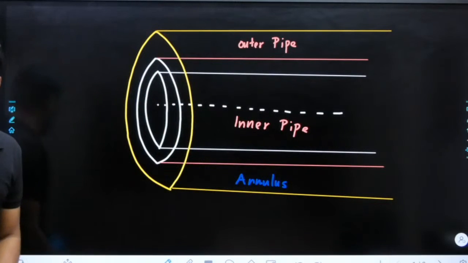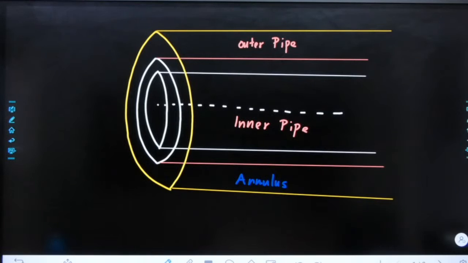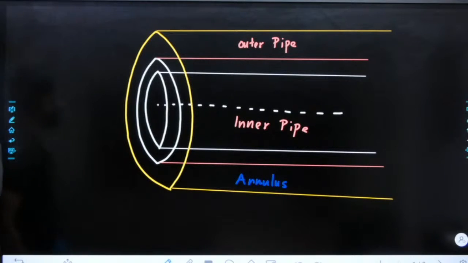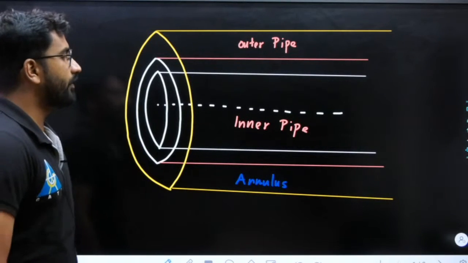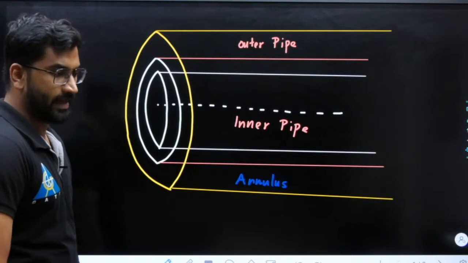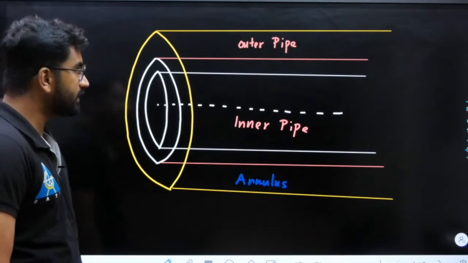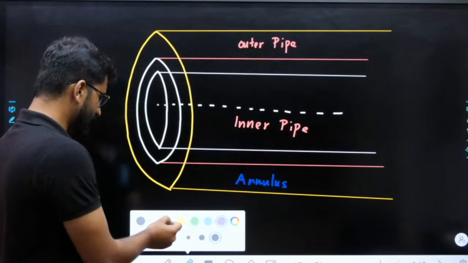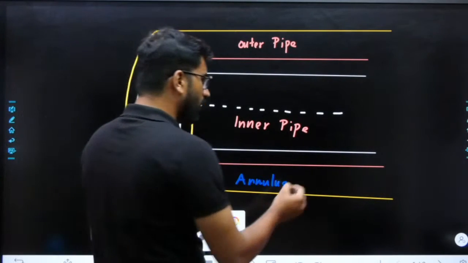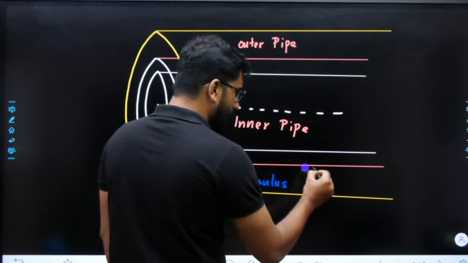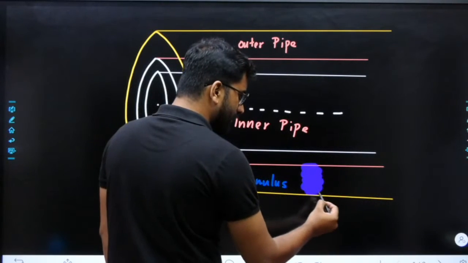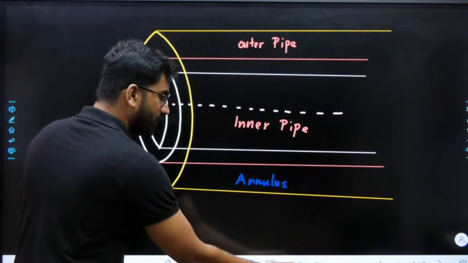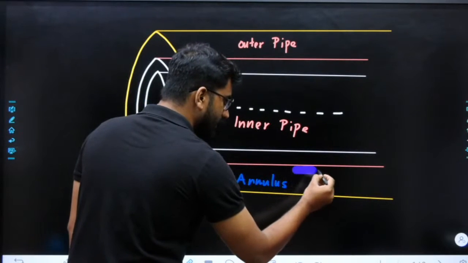So now we will just see what will be the flow area, right? What will be the flow area for the annulus? ठीक है? So flow कहाँ पे होगा, right? Where you will be having flow in case of an annulus? हम बोल सकते हैं कहाँ पे flow होगा? Flow will be here, ना? Right? We can say here. Flow will be here, right? That is, you can see here.